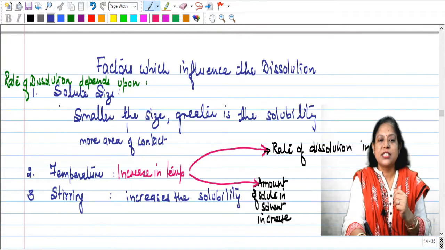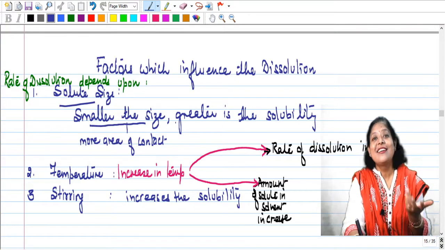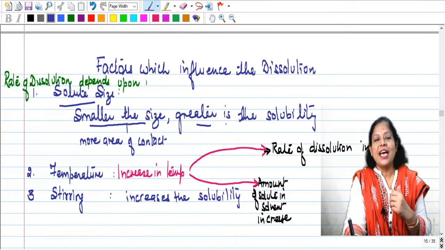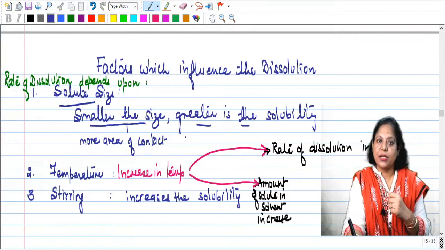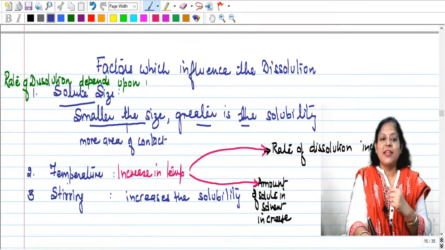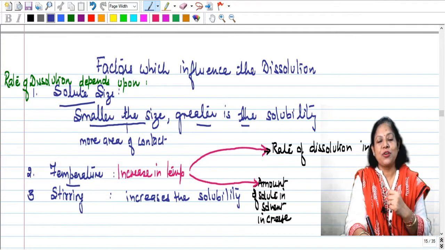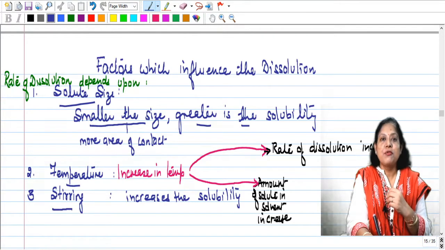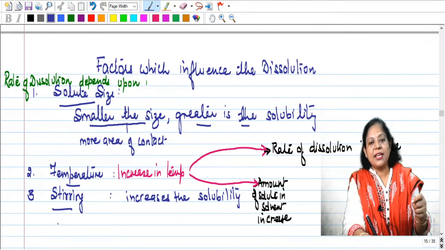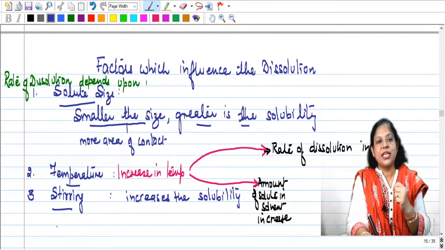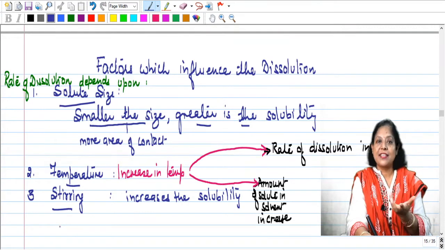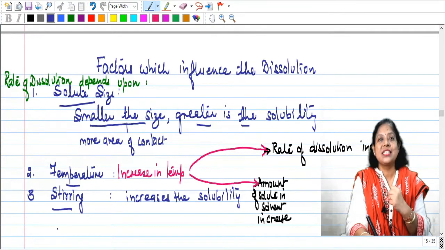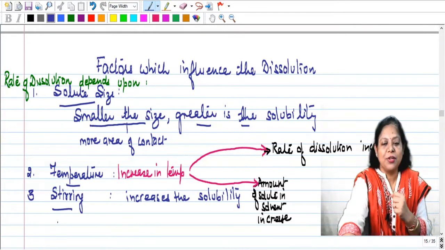So first is the solute size. Smaller is the size of solute, greater is the surface area, and greater is its solubility. Then second, when you increase the temperature, the solubility increases. And then if you keep stirring, then what happens? The solubility increases. So these are the factors which actually increase the solubility or dissolution.